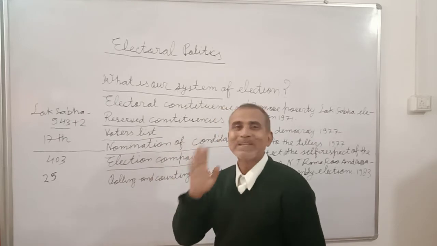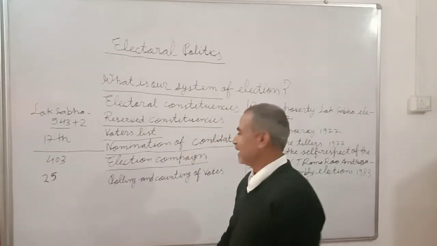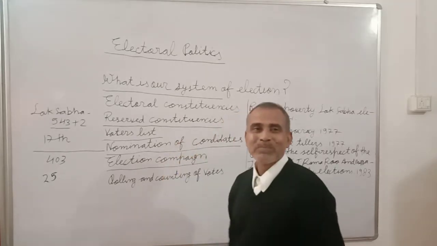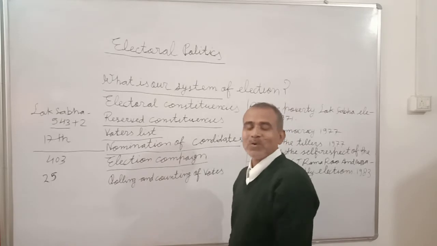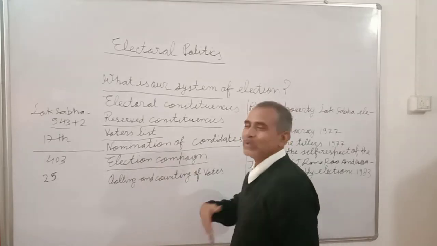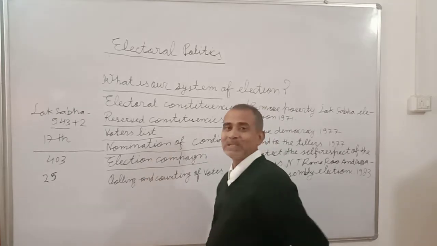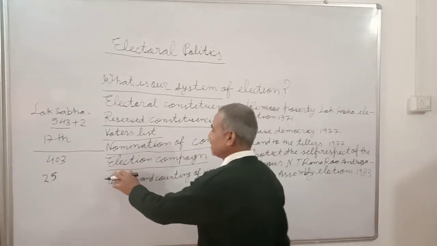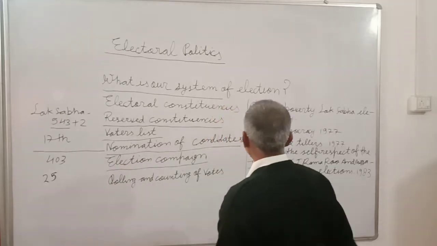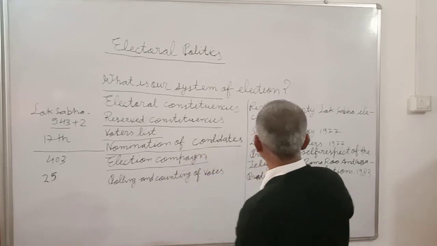Sometimes these slogans are very catchy, and they give different kinds of promises to the people. If they come to power, what they are going to do for the betterment of the nation, for the betterment of the country. Let us take a look at some of these slogans used during election campaigns.